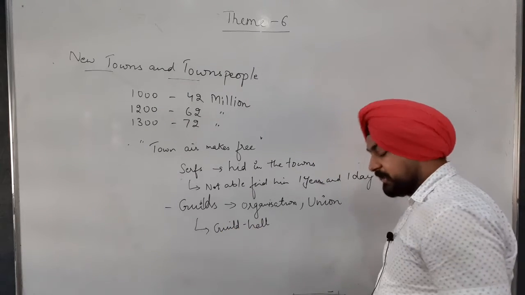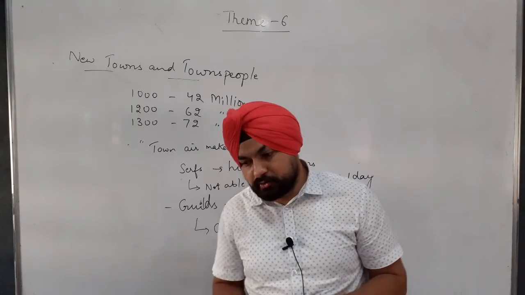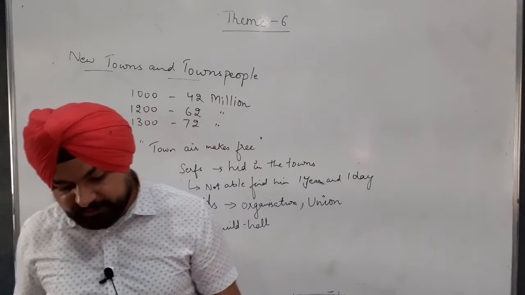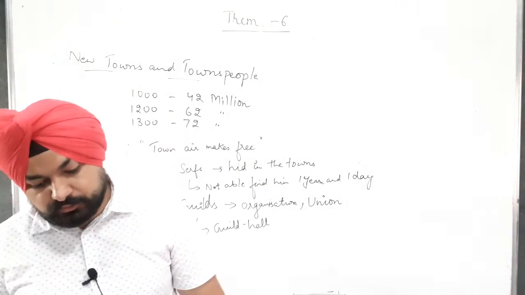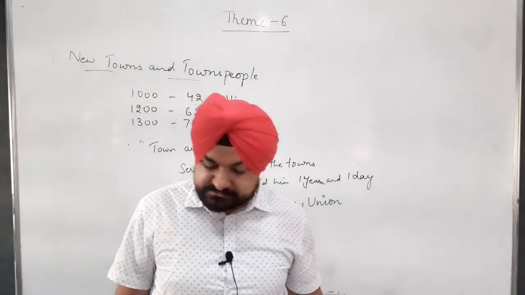Now what does the guild do? The guild controls the price of any commodity, and they control the quality and its sale.